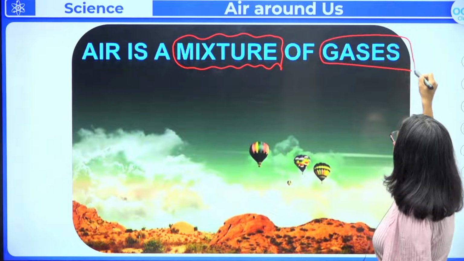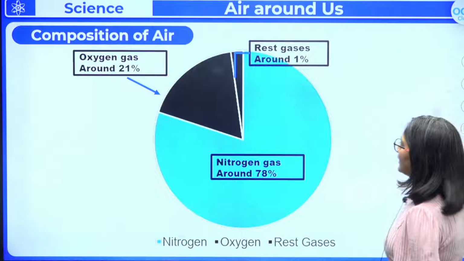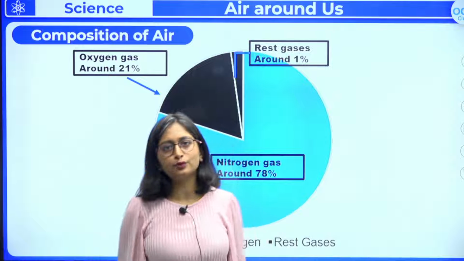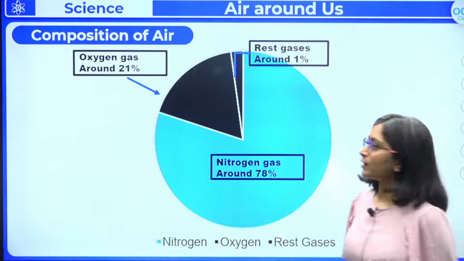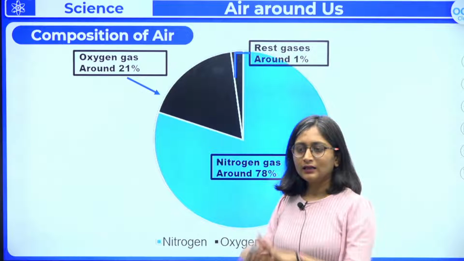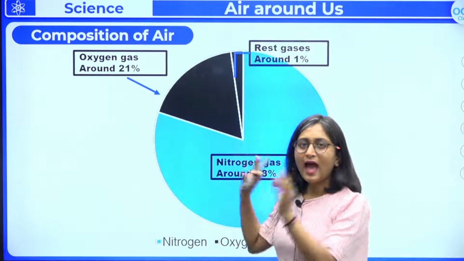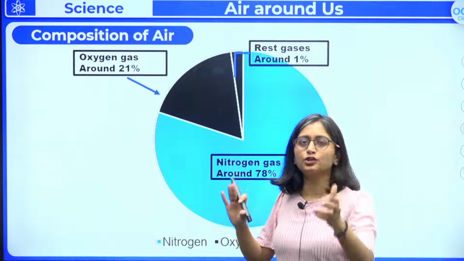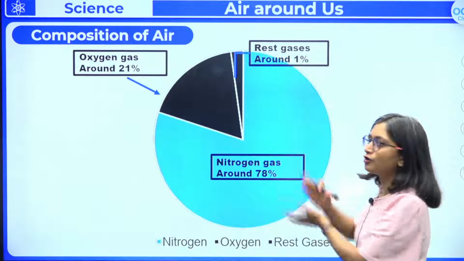What kind of gases? The gases you will be taking out of the elements. So let us see from the chemistry point of view what are the elements that contribute in making the air. What is the composition of air? This question might come in your examination for 3 marks. You will have to represent it through a chart. So this is the pie chart, and in this you will show how much composition is of which gas.